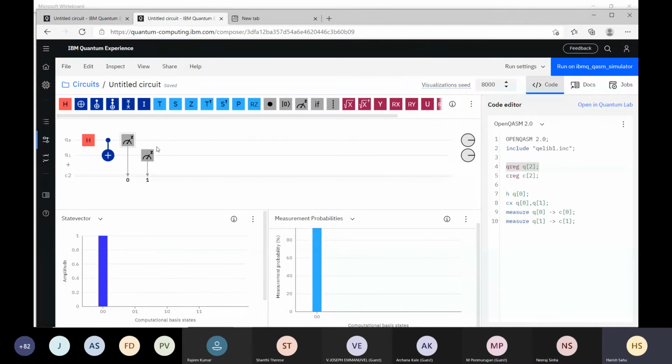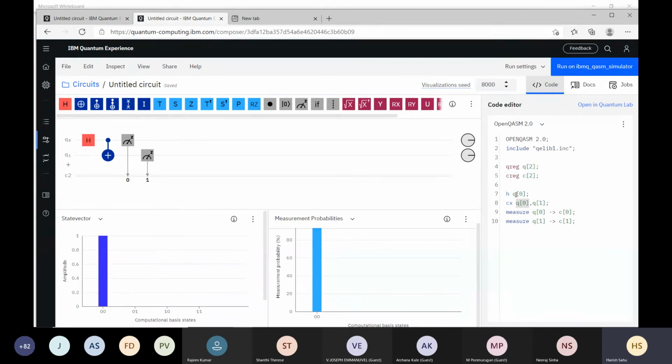So 0 to 1 means Q0 is the control and Q1 is the target. We applied this CNOT. Then we measure Q0 into C0, and Q1 into C1. So this is the circuit and this is the program. You can switch in between: given the circuit, you can construct the QASM code.